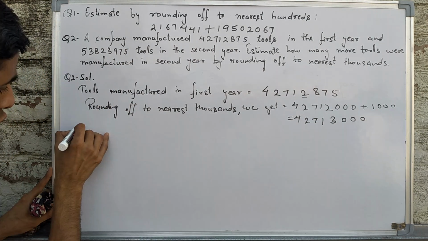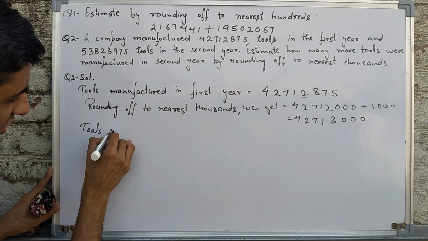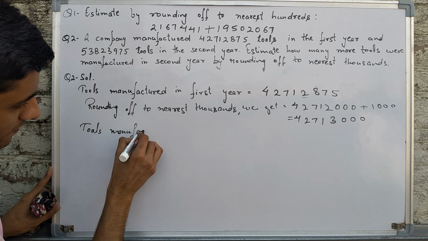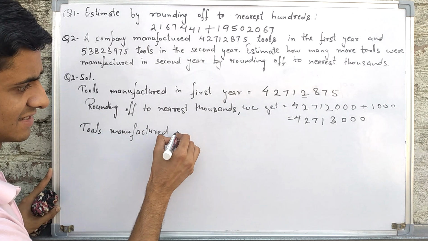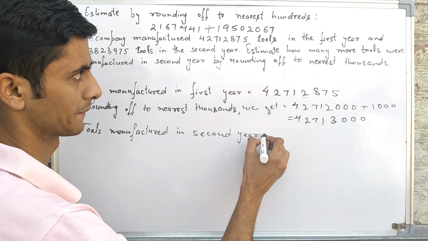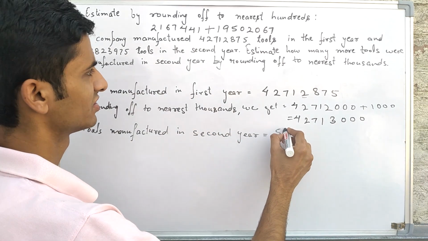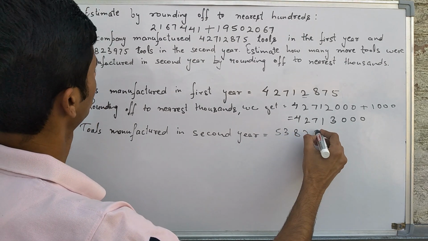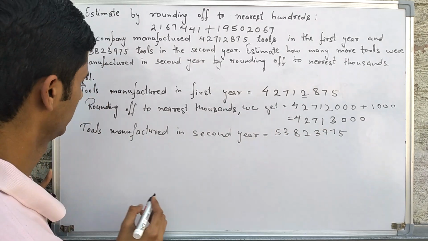Now tools manufactured in second year. 53823975.